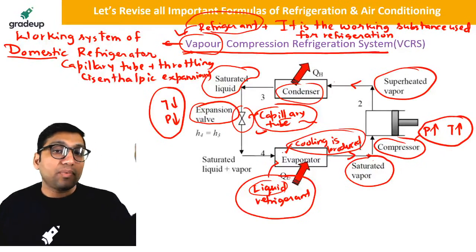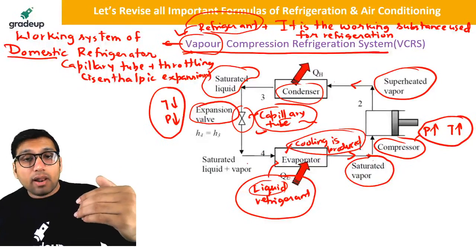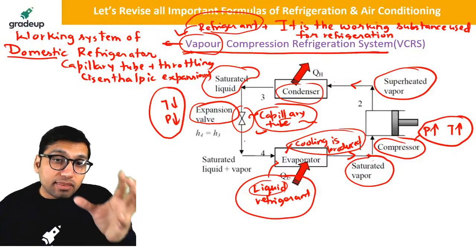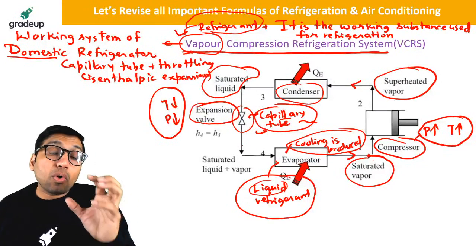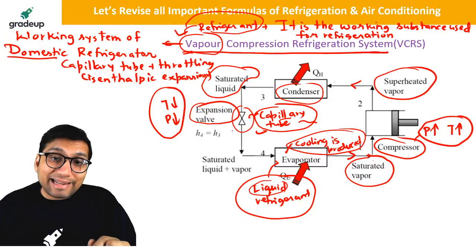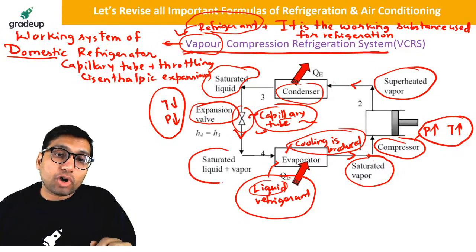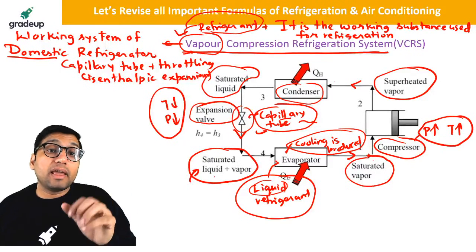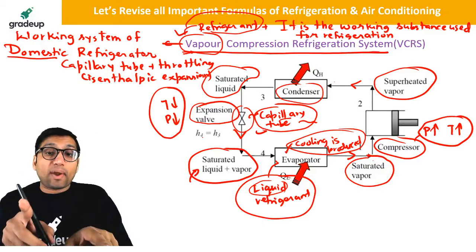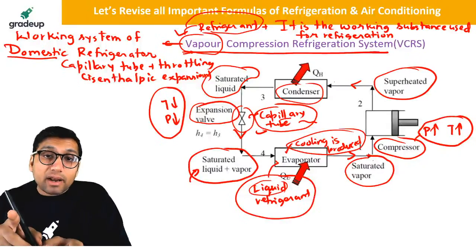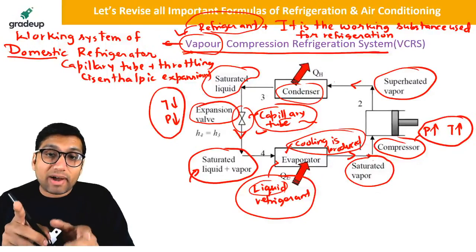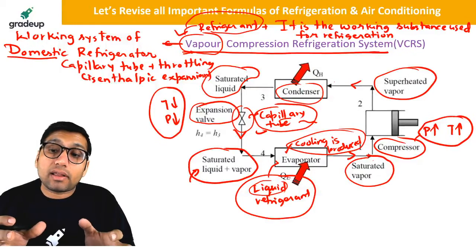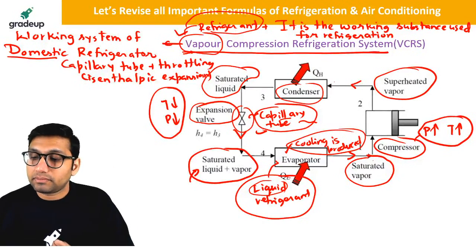Now the point is, while this expansion valve converts the liquid to low pressure and temperature, some part of the liquid also gets converted into vapor. So at the output of the expansion valve, you will get a mixture of liquid plus vapor. Inside the evaporator, only liquid refrigerant should go. Why? Because the evaporator will produce good cooling only if liquid refrigerant is sent into it.